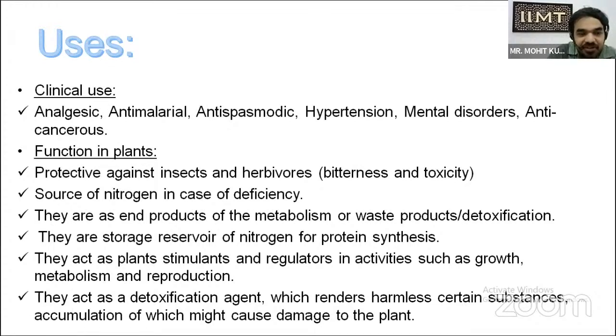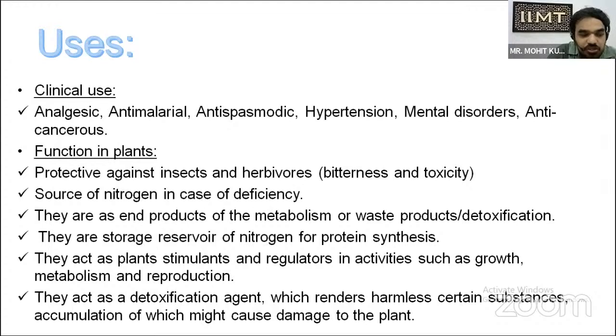What is the major function of alkaloids in plants? In plants, they protect against insects and herbivores. As we said, they are bitter and toxic, so animals don't eat the plant. It acts as a protective shield for plants. It is a source of nitrogen in case of deficiency. They are an end product of metabolism, a waste product, or for detoxification. They are a storage reservoir of nitrogen for protein synthesis, which is needed in plants. They act as plant stimulants and regulators in activities such as growth, metabolism, and reproduction.